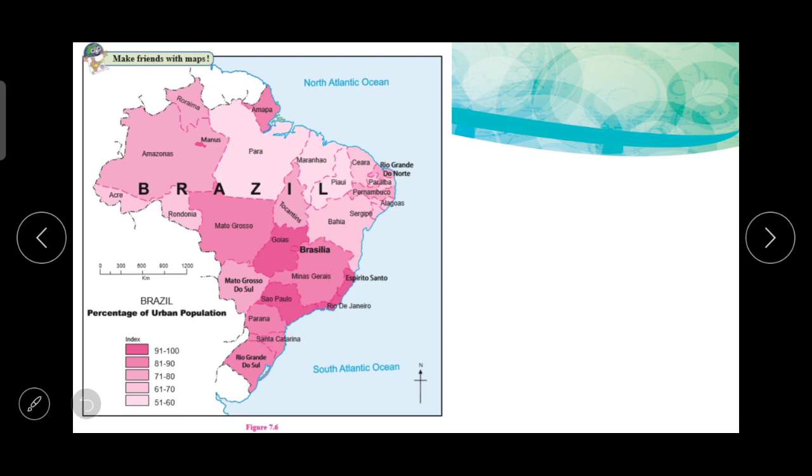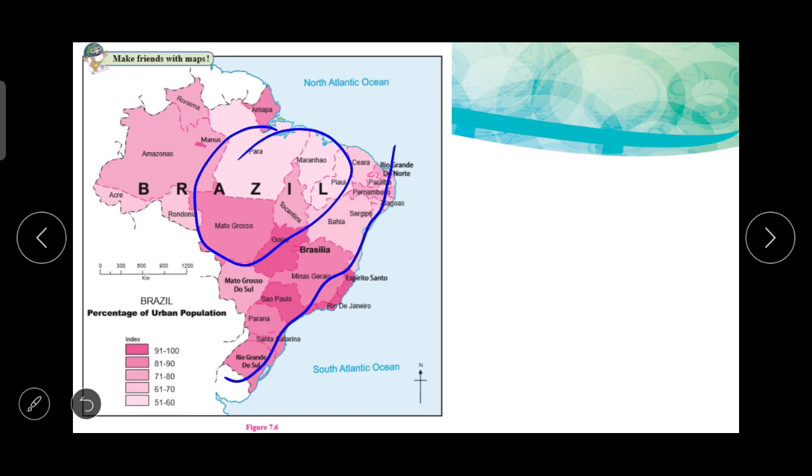Now if we observe this map, urbanization has occurred more in the coastal states here. In the coastal states than the states in the interior of the country. If we talk about this area, states like Sao Paulo, Goiás, Minas areas have more urban population than states in the north.